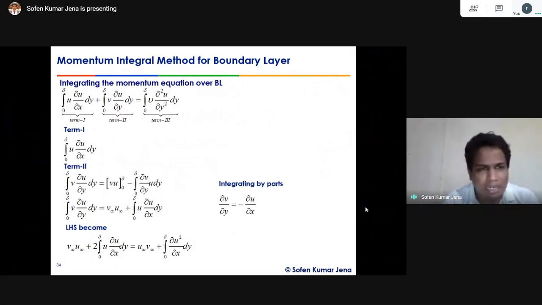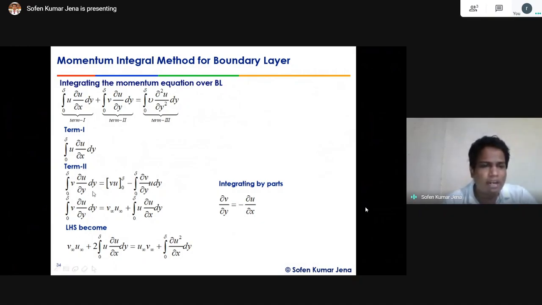Let's integrate term by term. There are three terms: term 1, term 2, and term 3. Term 1 is the integral from 0 to delta of u del u by del x with respect to dy. Term 2 is the integral from 0 to delta of v del u by del y dy.